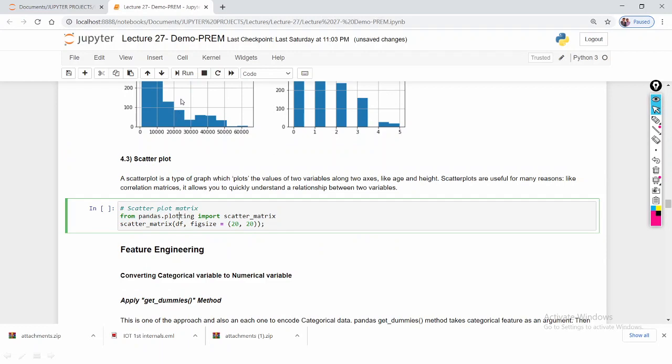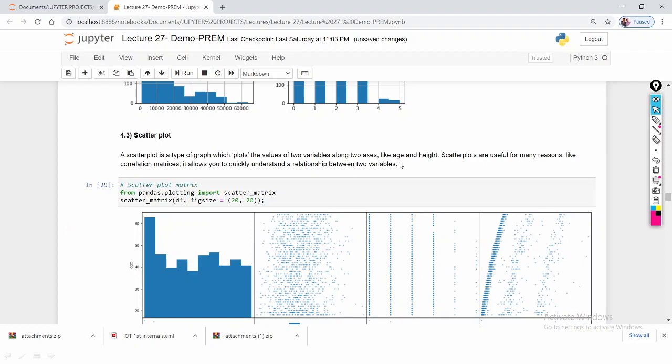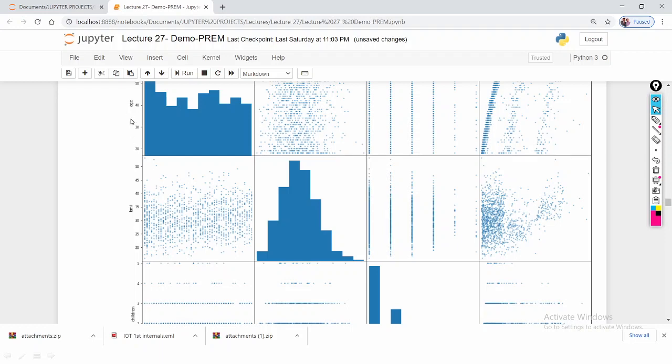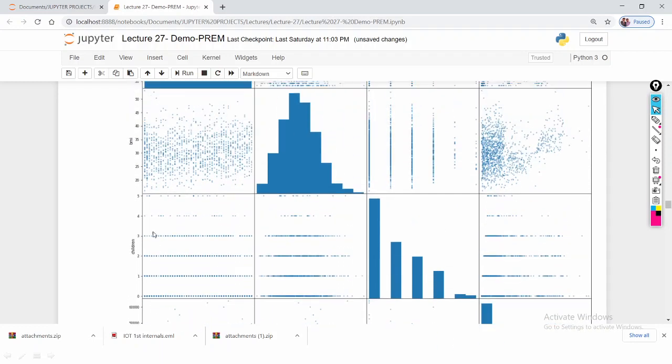And next is the scatter plot. A scatter plot is a type of graph which plots the values of two variables along two axes. Under the scatter plot here, age, BMI, children, and charges, only the numerical features are taken.